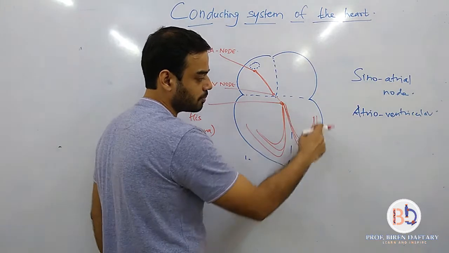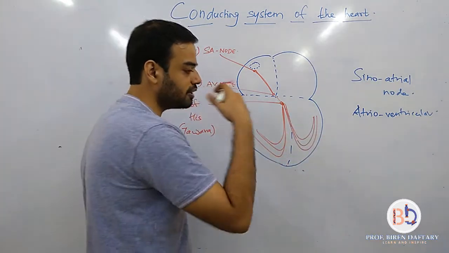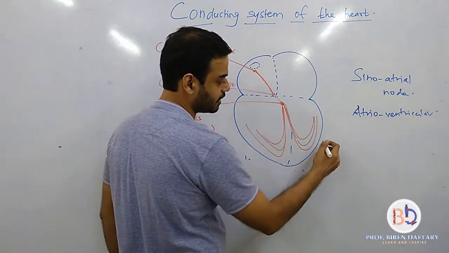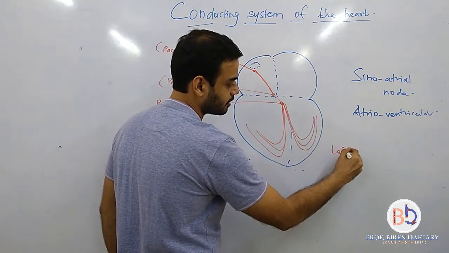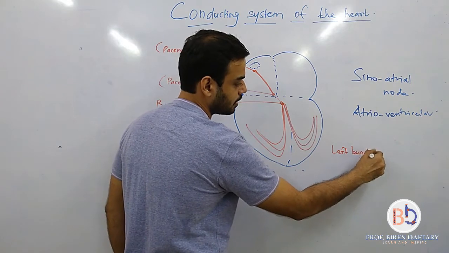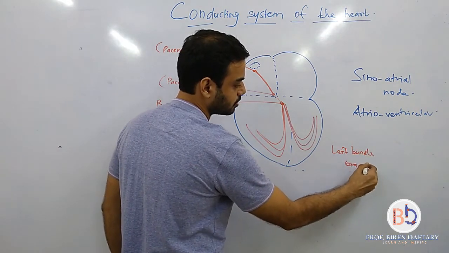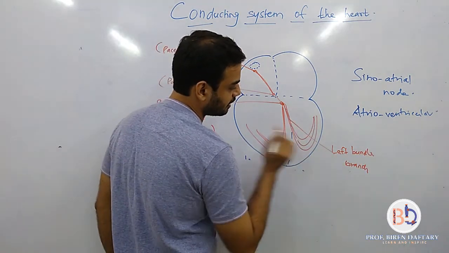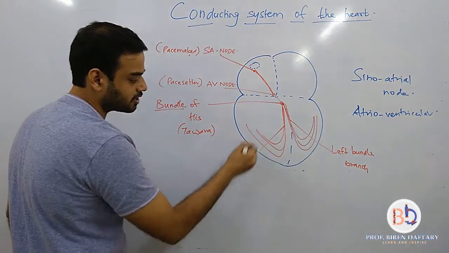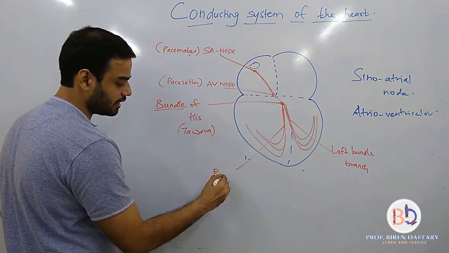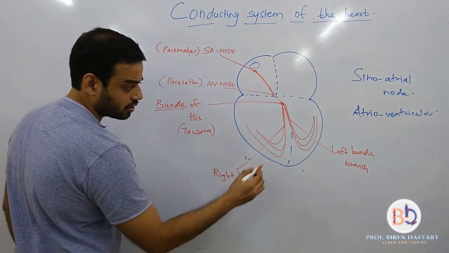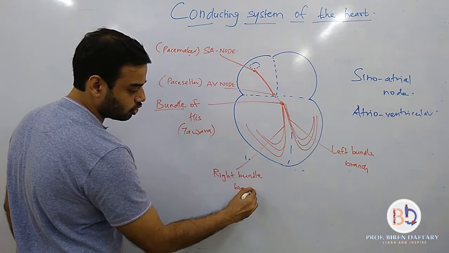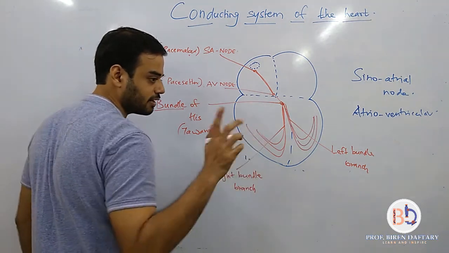So this entire bundle, which is going into the left ventricle, this entire branch is called the left bundle branch. Alright, so this branch is the left bundle branch. Similarly, what will this branch be called? It will be called the right bundle branch. Don't confuse left and right, because your left and right are not the heart's left and right.